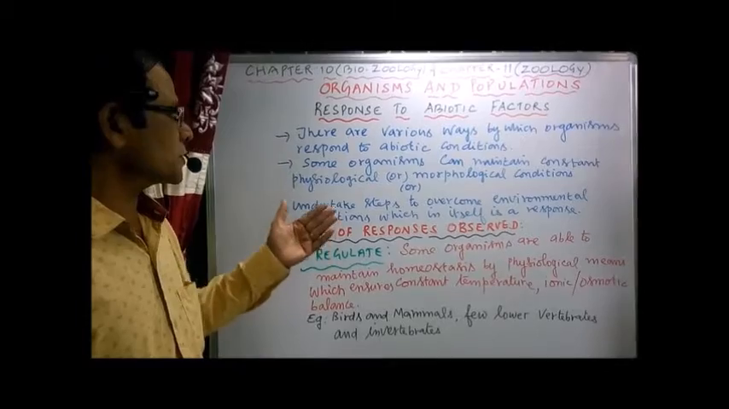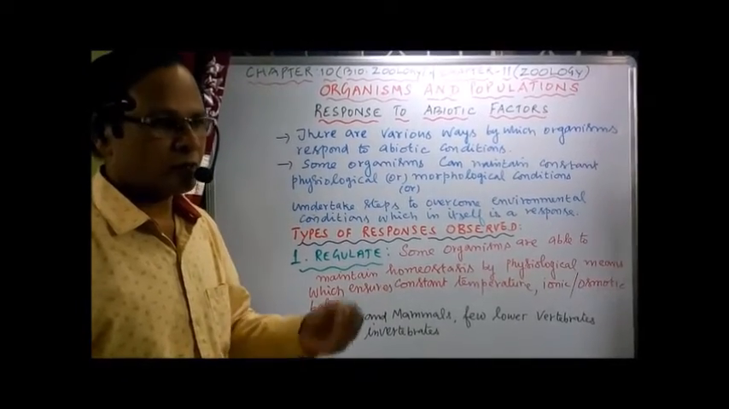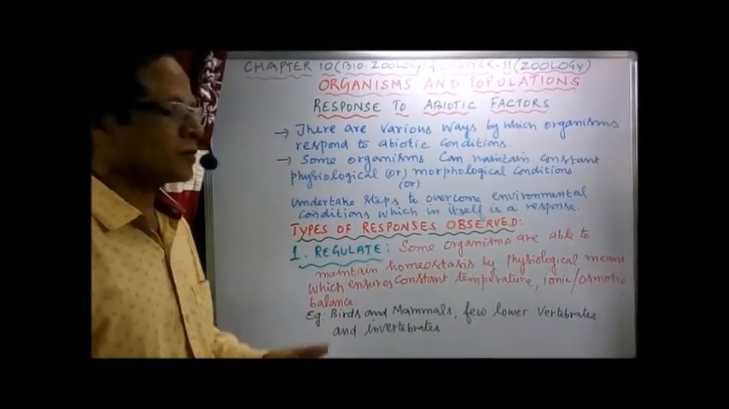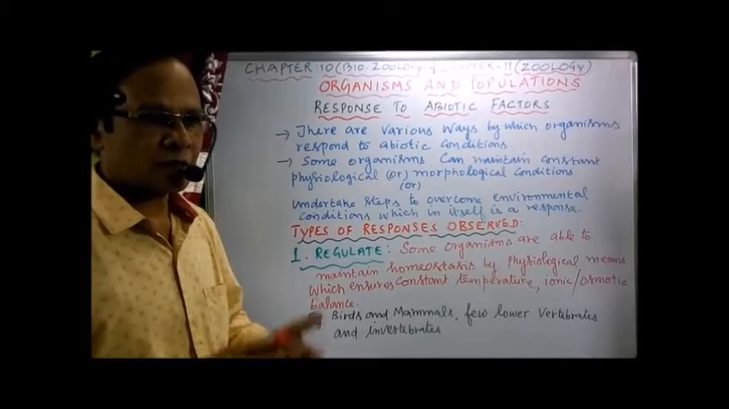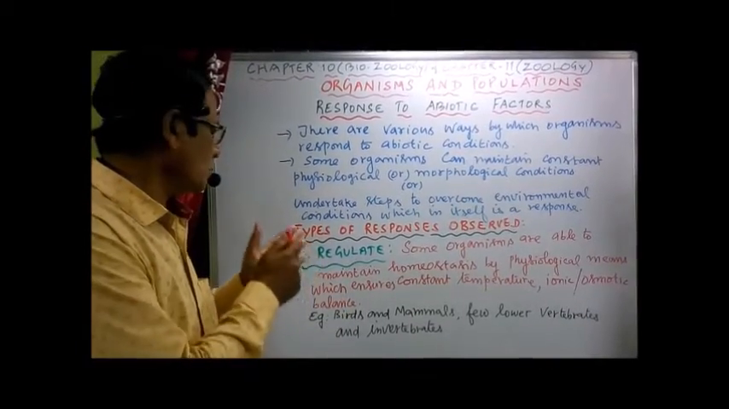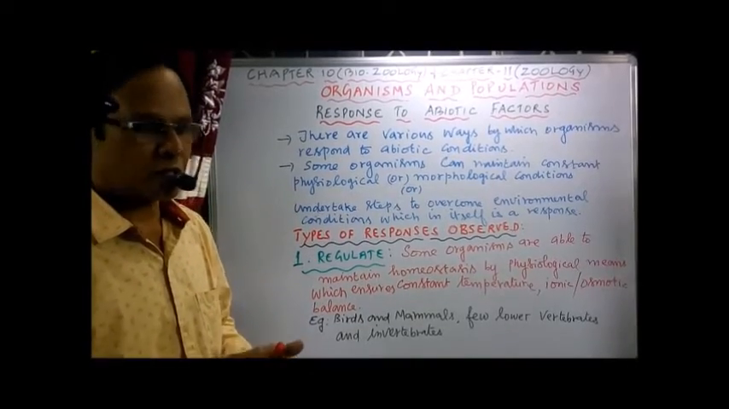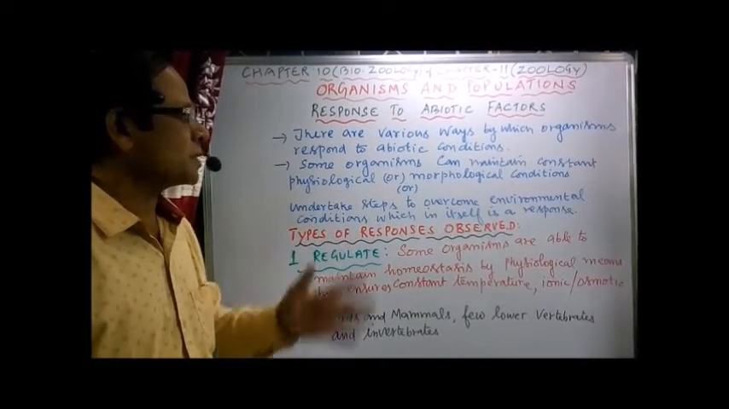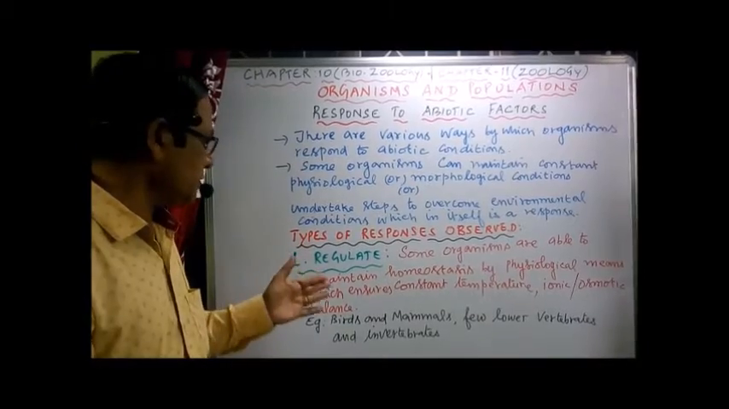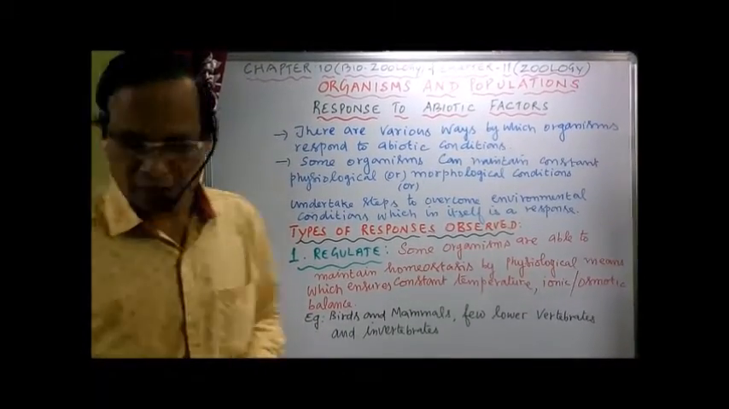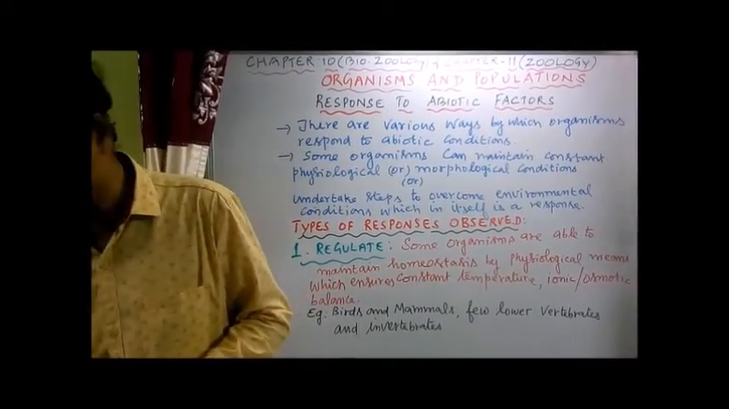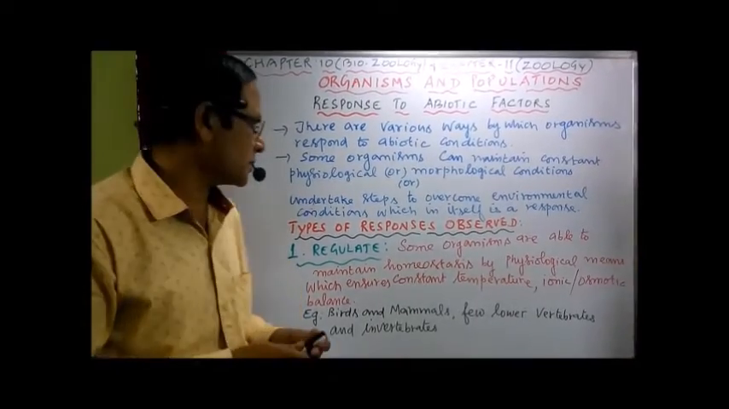Now, what are the types of responses observed? We have only a few. Number one, regulation, the regulators. One response is to regulate the body to the changing environmental conditions. Some organisms are able to maintain homeostasis. That is nothing but constant equilibrium, otherwise called homeostasis.